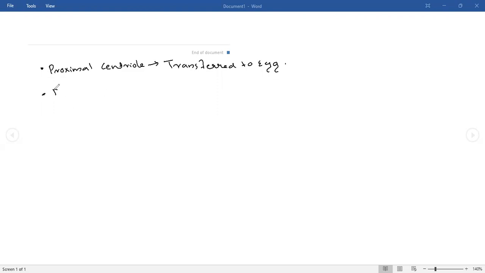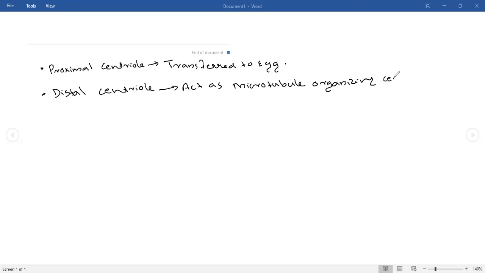What will happen to the distal centriole? We have already told about the distal centriole in detail. The distal centriole will act as a microtubule organizing center.